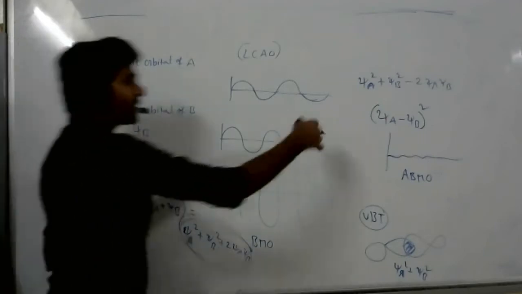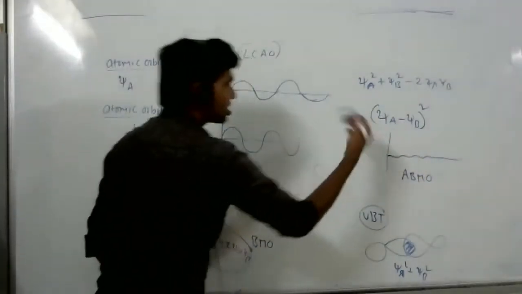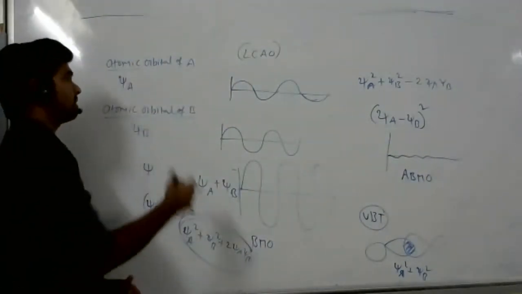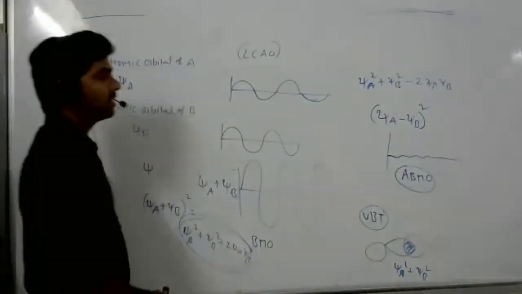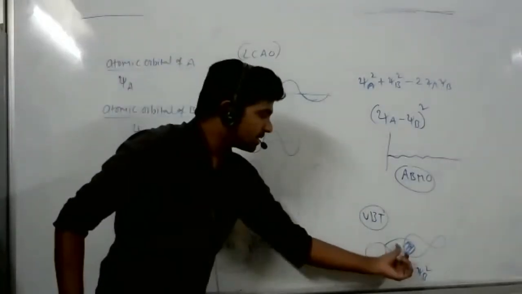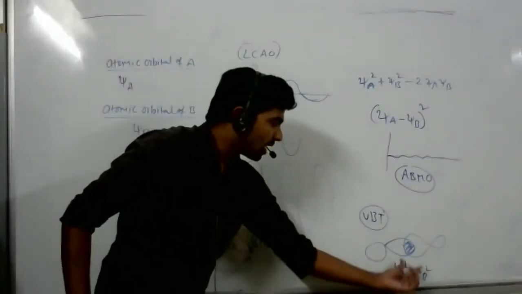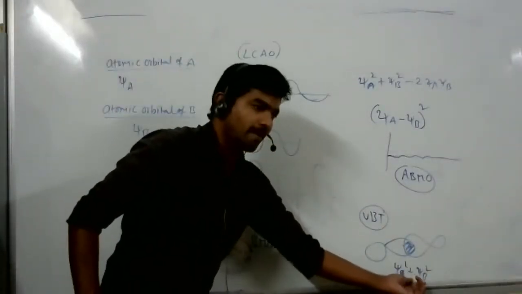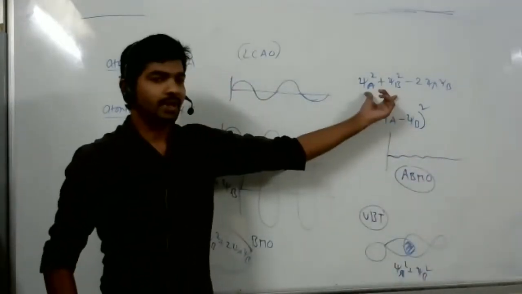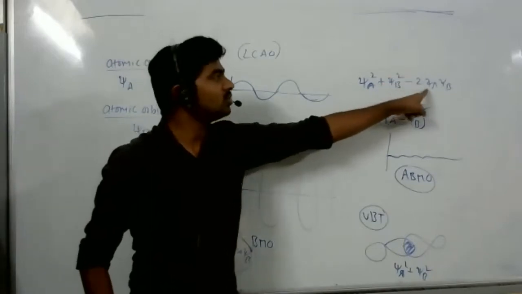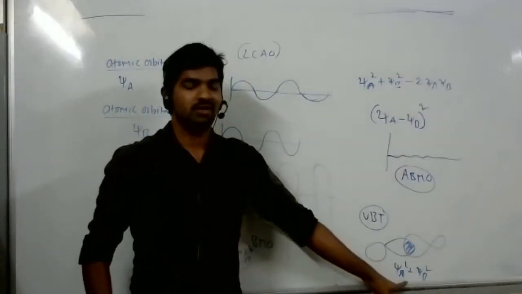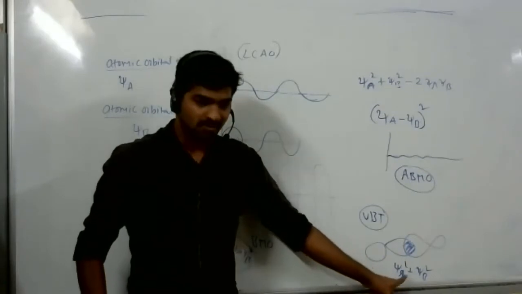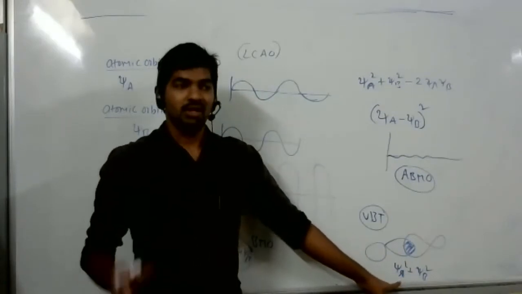Okay, by subtraction of this atomic orbital density, we get anti-bonding molecular orbitals. In simple atomic orbital overlapping it is psi a square plus psi b square, but for anti-bonding molecular orbitals it is psi a square plus psi b square minus 2 psi a psi b. Which is the bigger value, this or this? Sir, the upper one. The down one is bigger. Yeah, sorry, the down one is the bigger value.